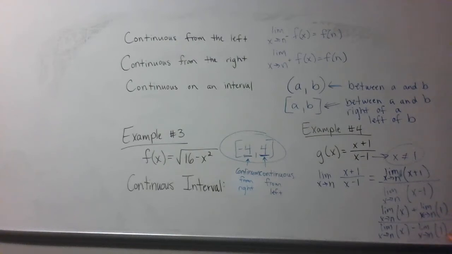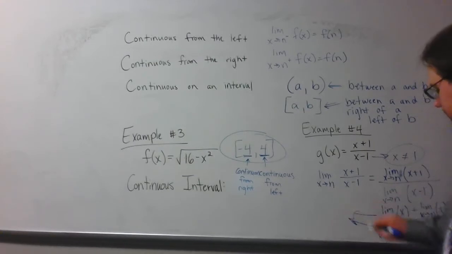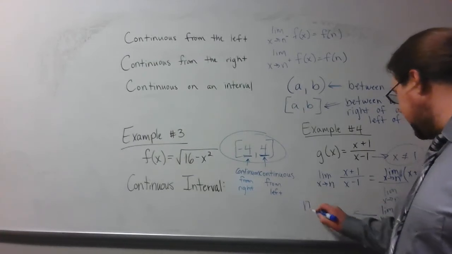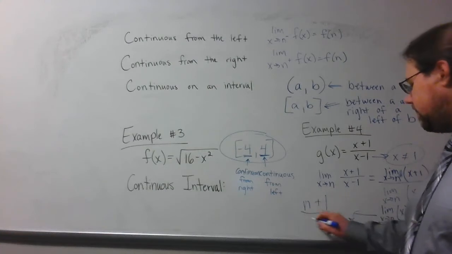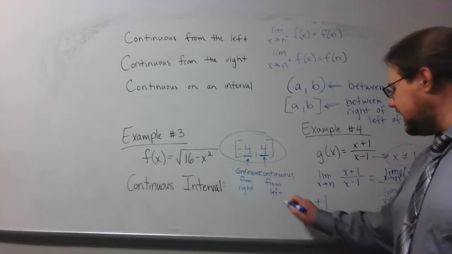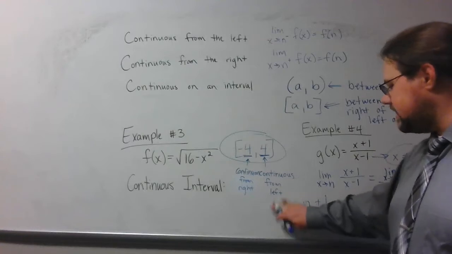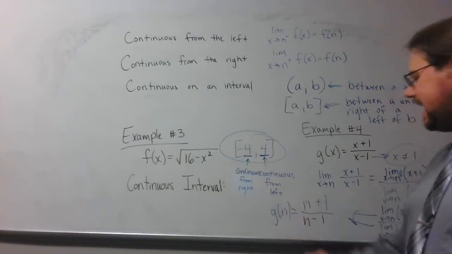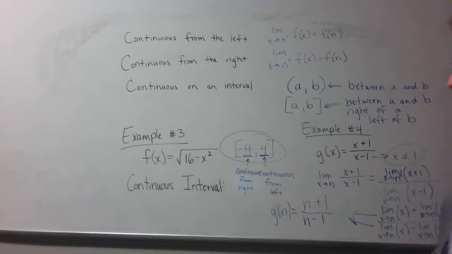Remember, constants just come out the same number. X comes out as n, so I'm going to kind of go backwards here. And I'm going to get n plus 1 over n minus 1. Well, that's just, I'm writing F instead of G, that's just the function's value at n. So yeah, it's continuous for all of those numbers except 1.